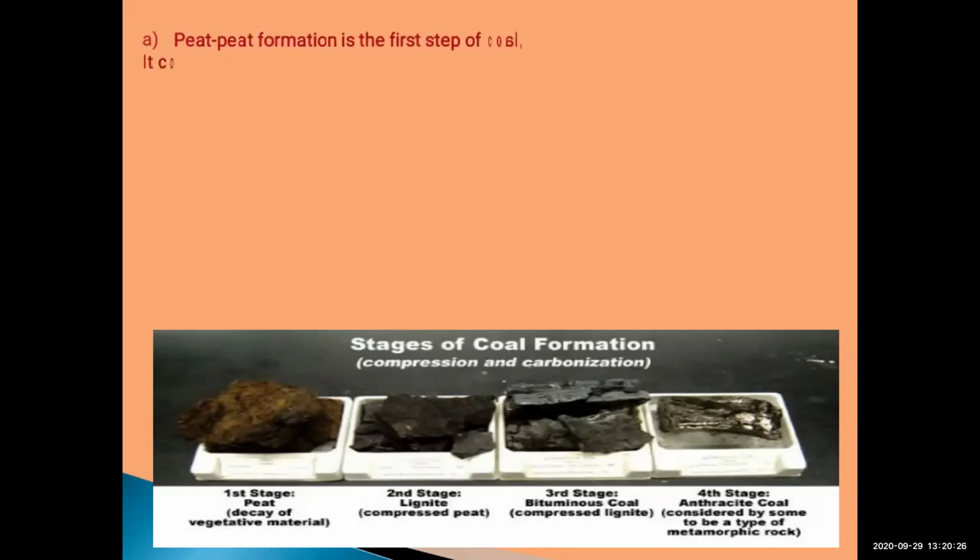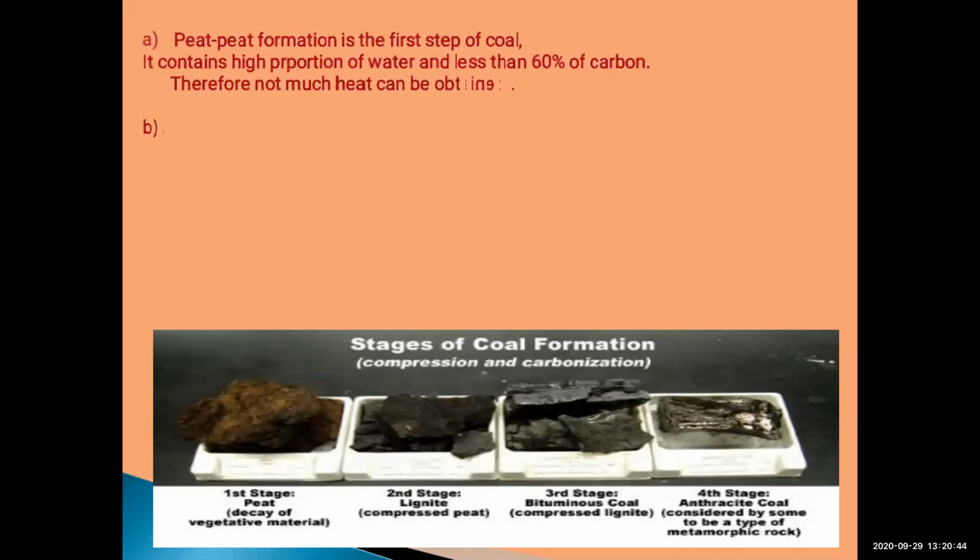In the slide, in the pictures also, you can see the steps of coal formation. There are 4 steps for the formation of coal: the first step is peat, the second is lignite, the third is bituminous coal, and the fourth one is anthracite.